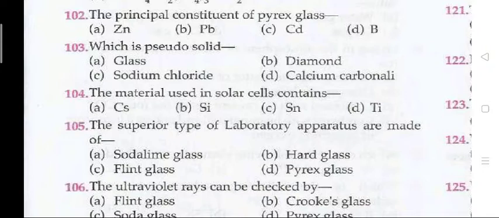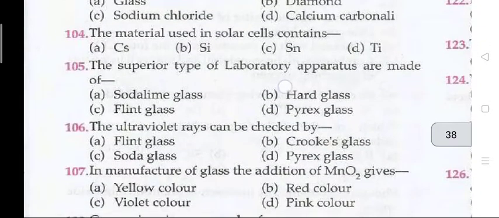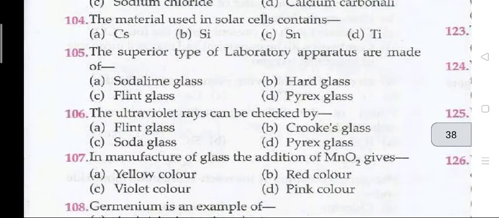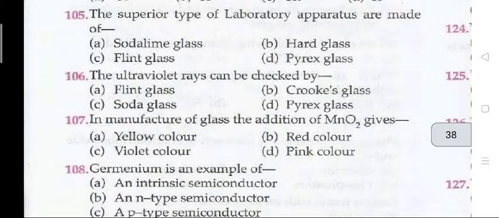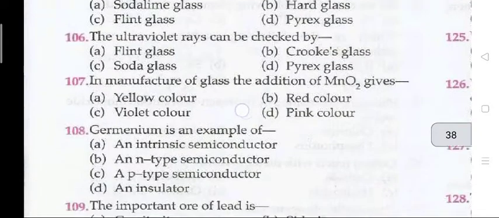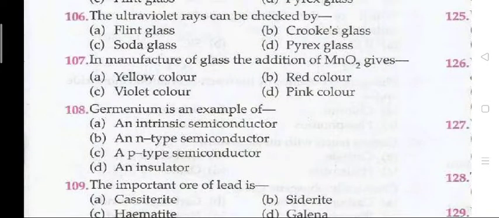The right answer is 102 ka D, that is B2O3. Question 103. Which is a pseudo solid, that is A, glass. The material used in a solar cell contains, the right answer is B. Question 105. The superior type of laboratory apparatus are made of D, that is Pyrex glass. Question 106. The ultraviolet rays can be checked by B, Crookes glass.